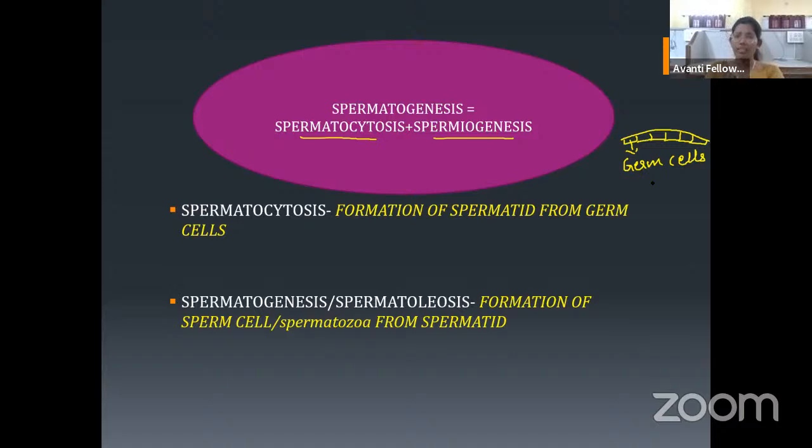This germ cell, which has 2 sets of chromosomes, which means 23 pairs, is diploid. It undergoes spermatocytogenesis to produce a non-motile haploid structure, which is called a spermatid.